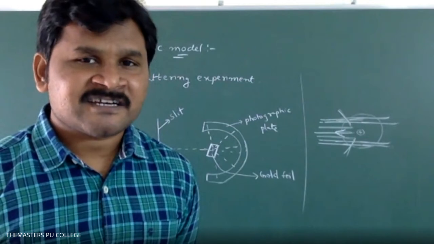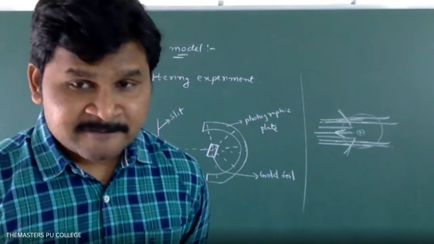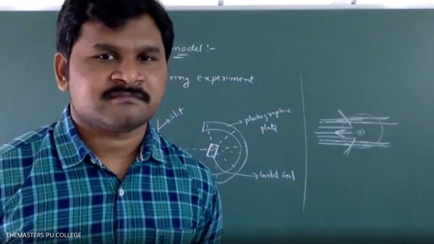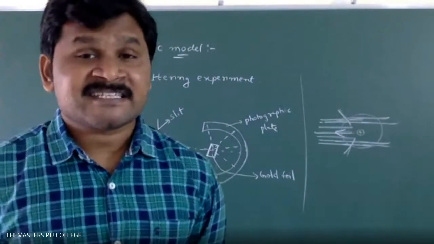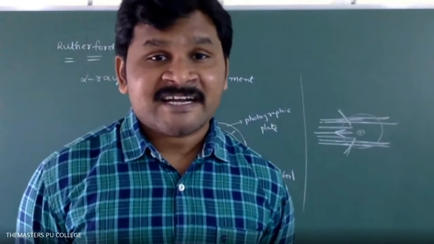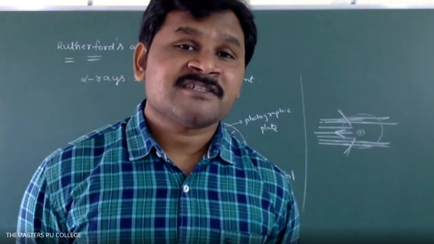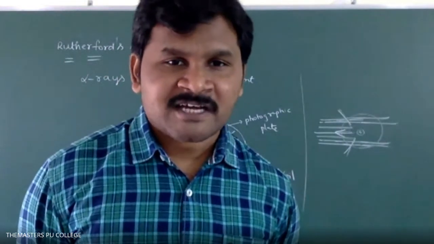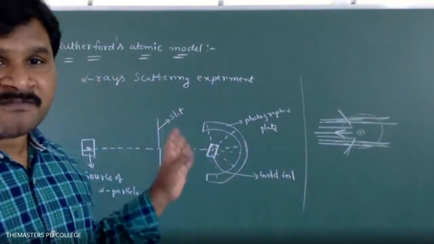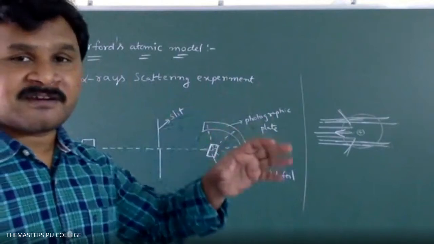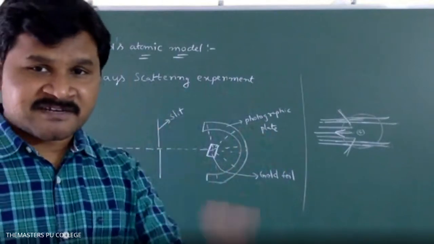And some rays bounced back. Very few. A very few means very less. Very less are bounced back. Few are deviated in their path. The majority pass through the gold foil. So these are the three important observations he made from this experiment. Please draw this diagram and write the observations.